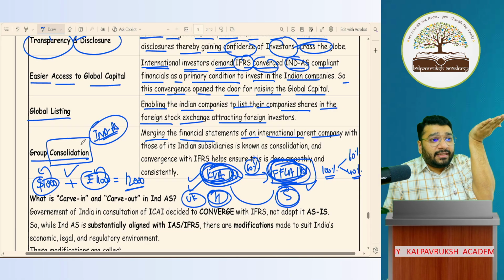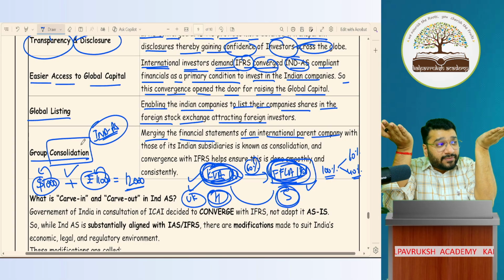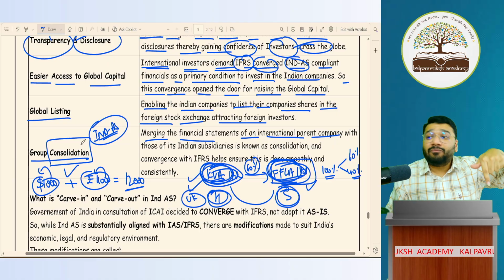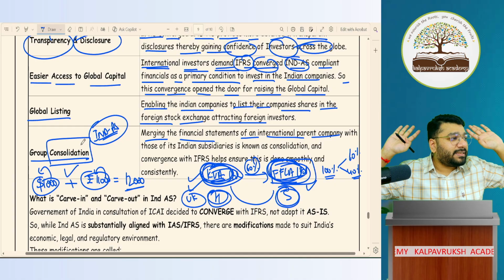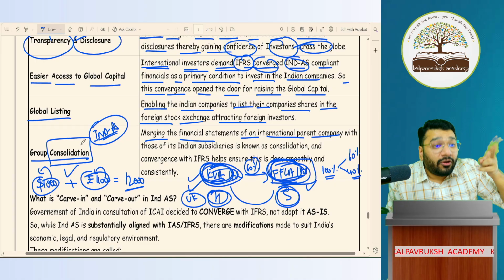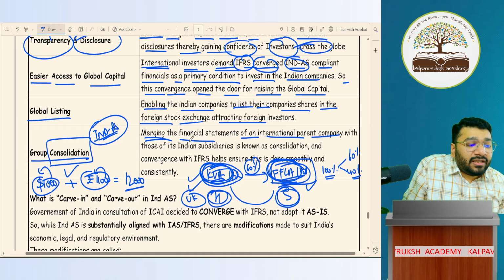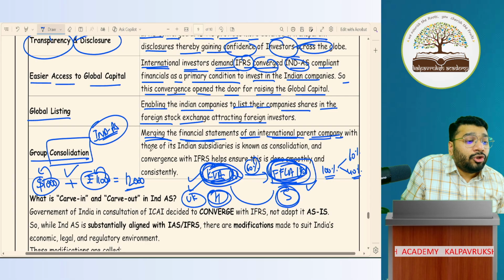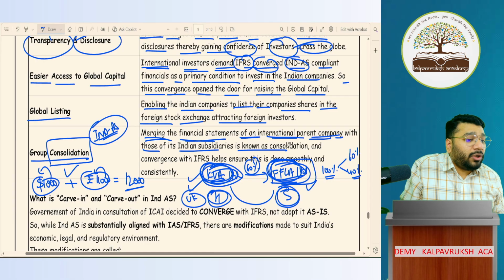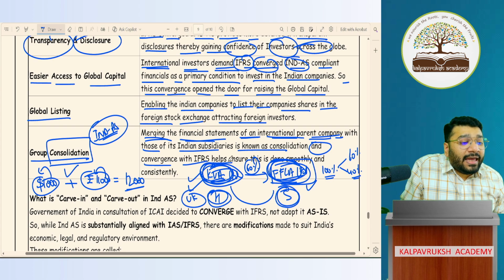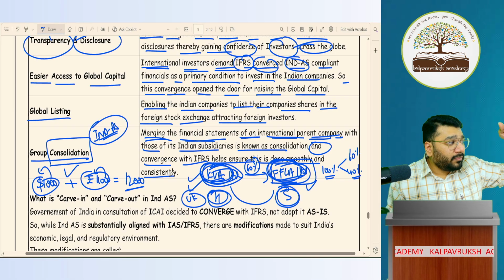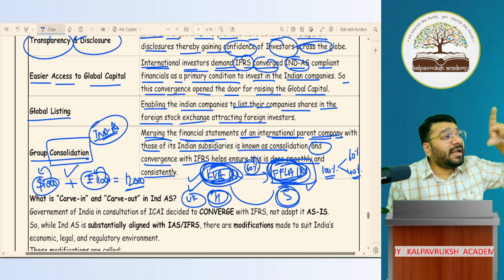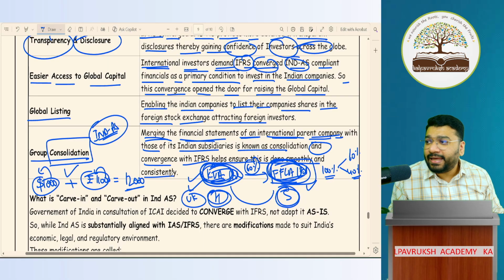So IFRS-based KVA's financial statement and Ind AS-based FFL's financial statement, now we could merge. But this kind of merging could not happen when KVA was preparing on an IFRS basis and FFL was preparing on an AS basis. That was not being merged because the unit of measurement was different. So merging the financial statements of an international parent company with those of its Indian subsidiary is known as consolidation, and convergence with IFRS helps to ensure that this is done smoothly and consistently. So group consolidation of companies across the globe for the same group of companies was made very comfortable because of the implementation of Ind AS. Okay, not okay.